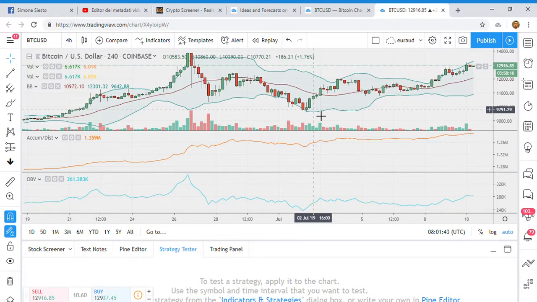Once we know that the breakout is real, that it's not a fake breakout, we will see Bitcoin immediately going to test the all-time high at 20,000 US dollar.